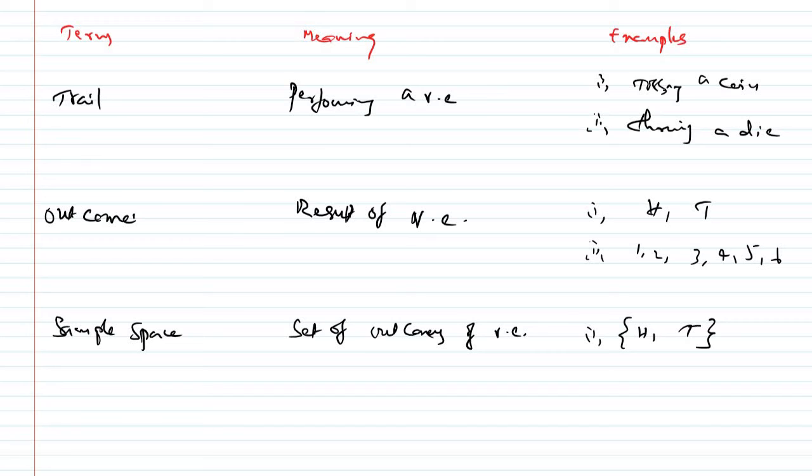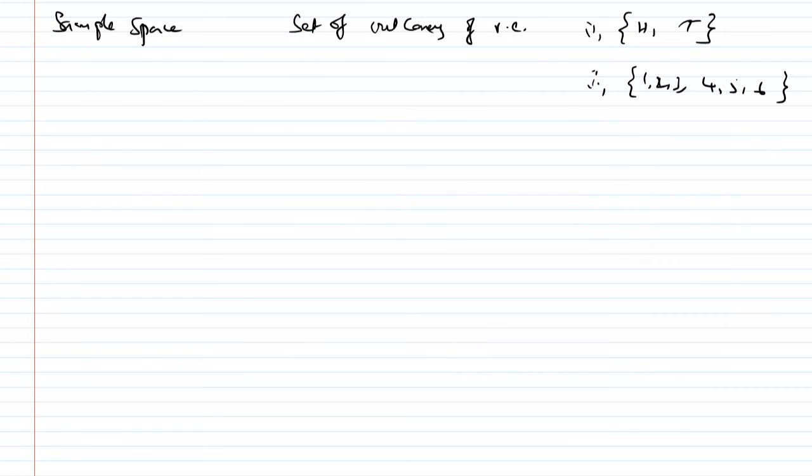If you use these brackets to represent the set, that means the order of the elements is immaterial. First we can write tail, next we can write head. And in the second case, 1, 2, 3, 4, 5, 6. We can change the order, sir. Yes, ma'am, order is immaterial. Okay, sir. Sample point.